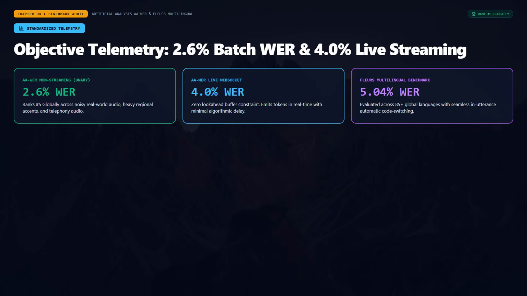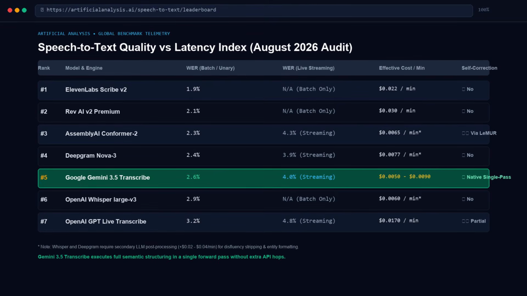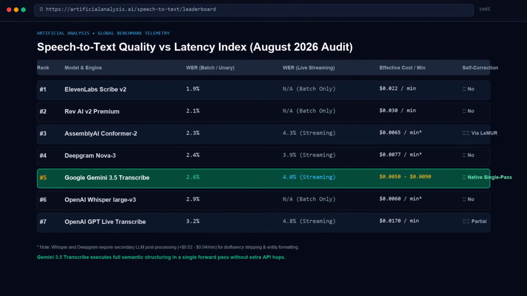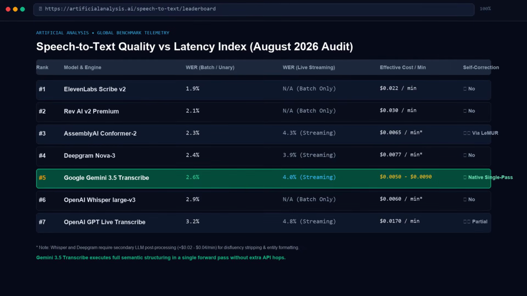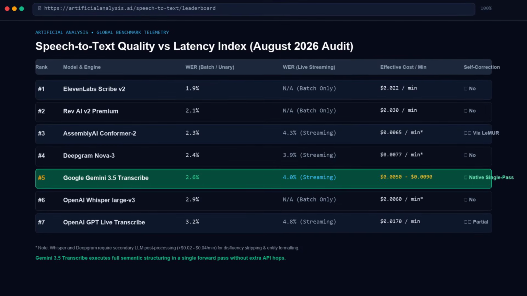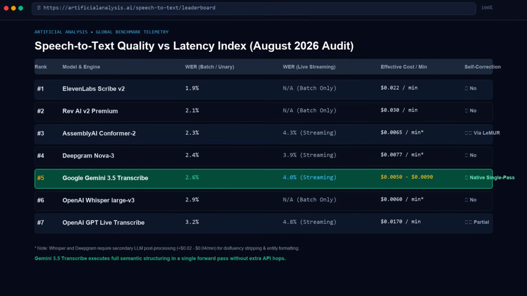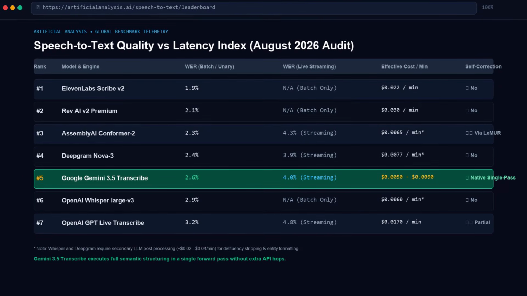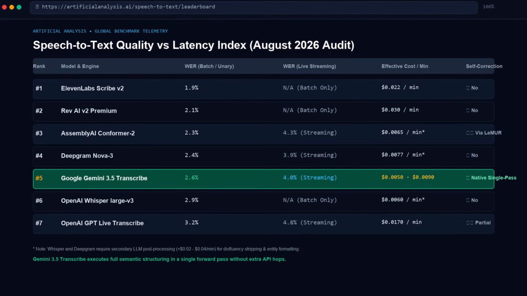In the automatic speech recognition space, word error rate, or WER, is the gold standard metric representing the percentage of words deleted, inserted, or substituted across standardized datasets. In the latest Artificial Analysis AA-WER index, which evaluates engines against challenging real-world audio featuring regional accents, ambient background noise, and telephony compression, Gemini 3.5 Transcribe secured the number 5 rank globally.